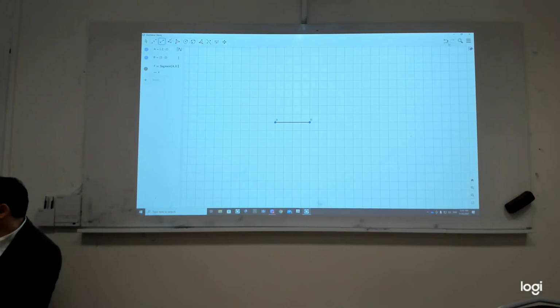Okay, so if it doesn't matter, let me change it to a line. Yes? This is a line. And then where should I draw the perpendicular? Yeah, everywhere. Somewhere here. Okay, then.